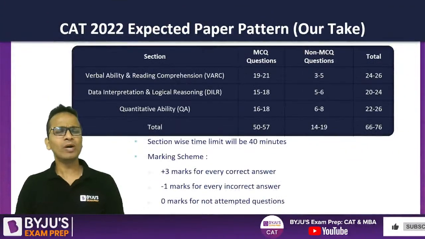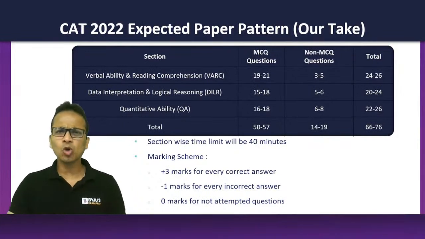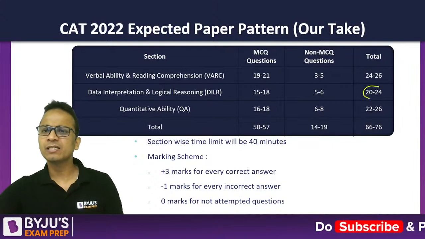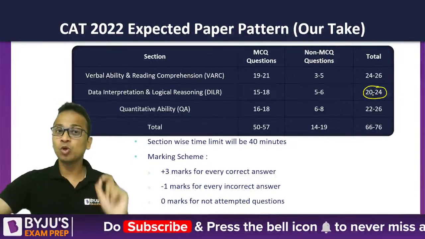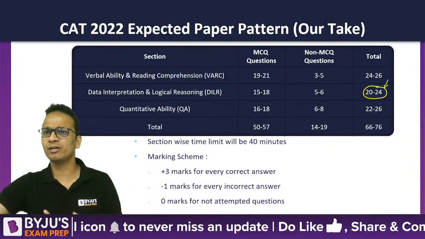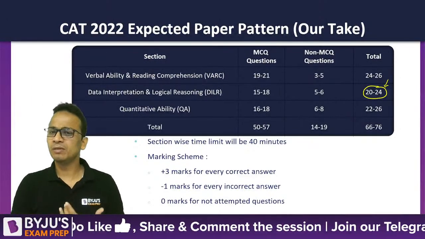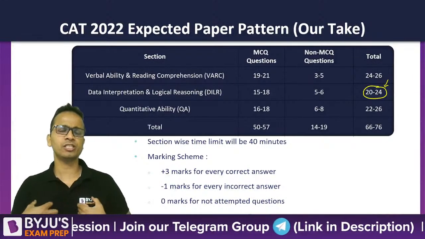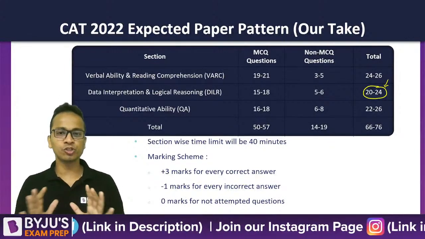Now, what can we expect this year? Talking about only the DILR section, we are expecting the total number of questions to be somewhere from 20 to 24. It can go in any direction. We can have as few as 20 questions or a maximum of 24 questions. This is our thinking. So 20 to 24 questions can be there.